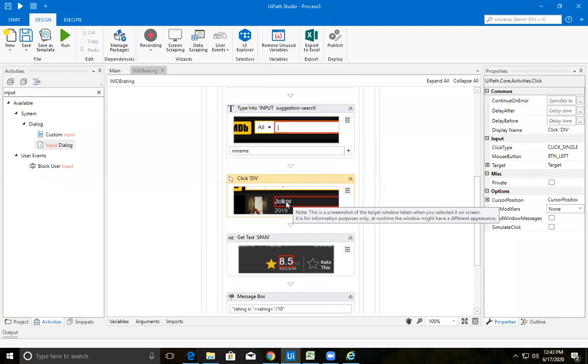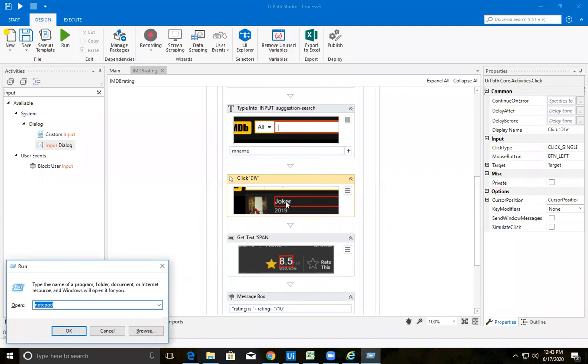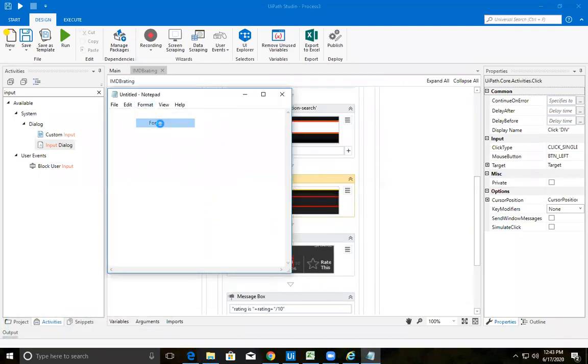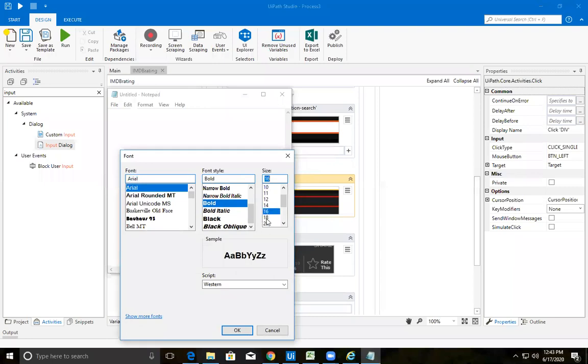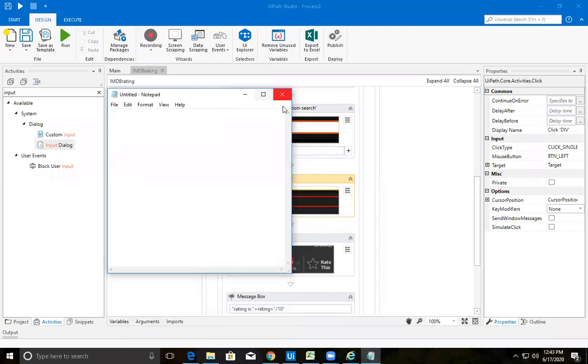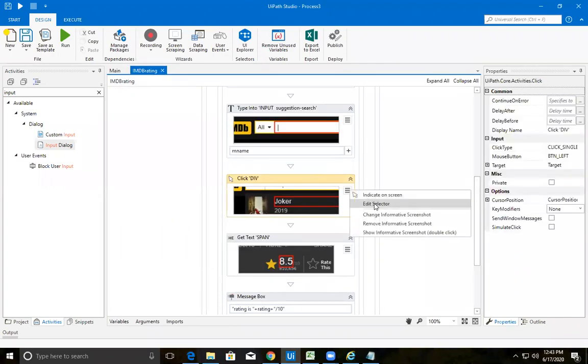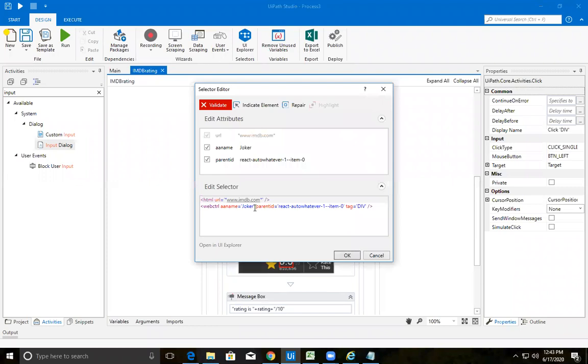Now, very importantly, just note this down. In your selectors, let me increase the font. If you go to the selector, there is Joker, right? There are two ways of getting the selector information.